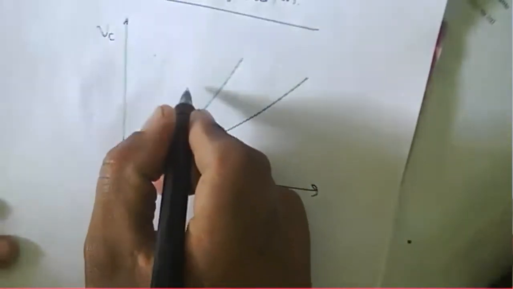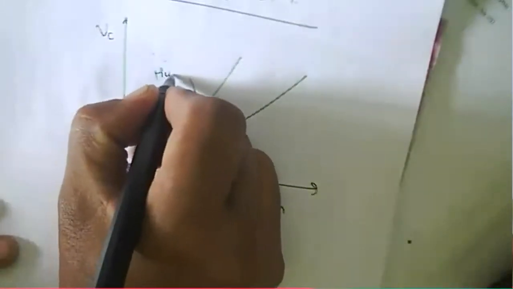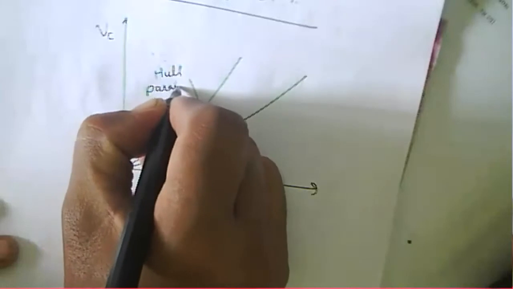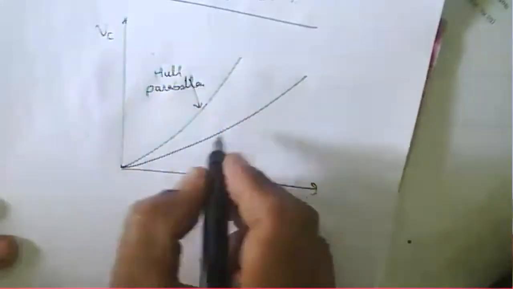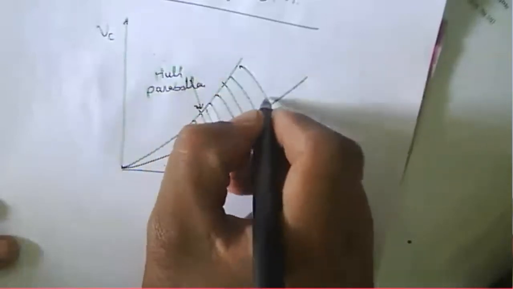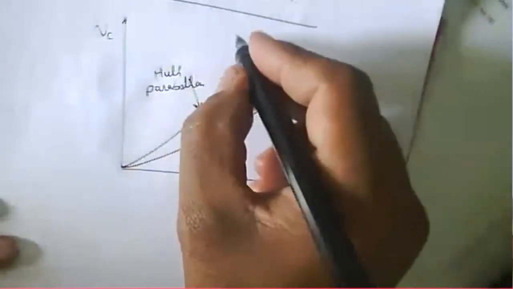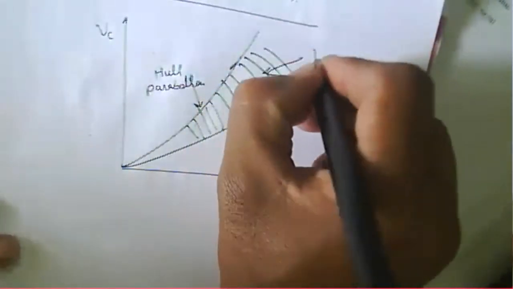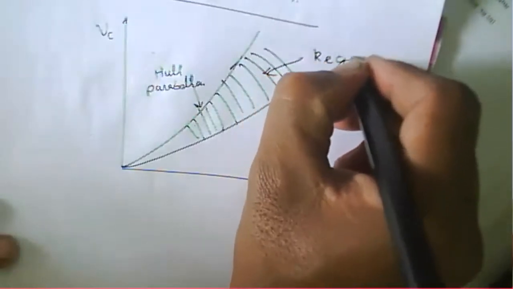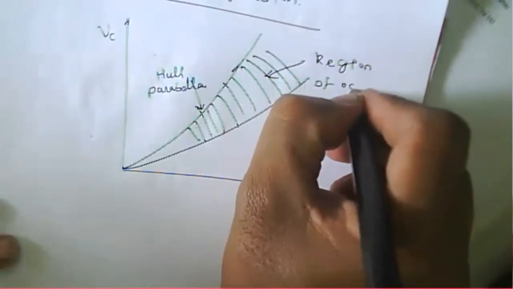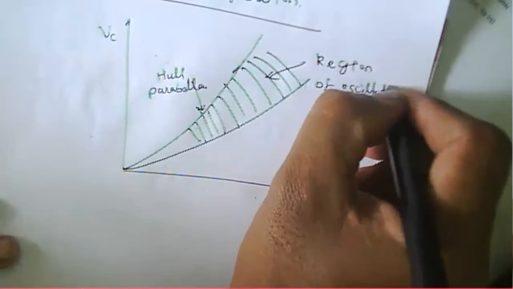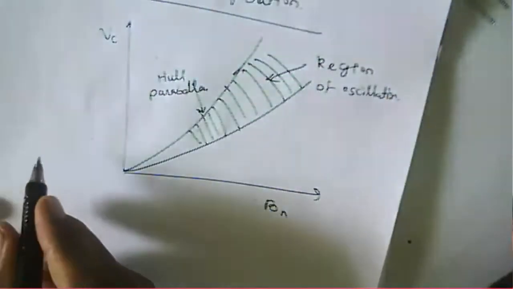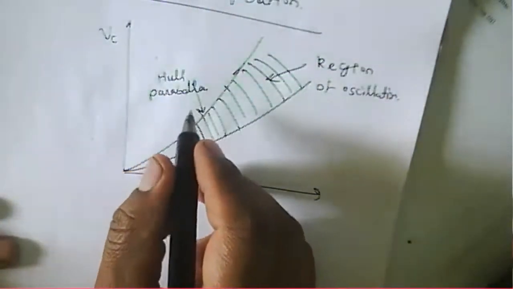This is a Hull parabola, and this is the region where the oscillation takes place. This is called the region of oscillation.